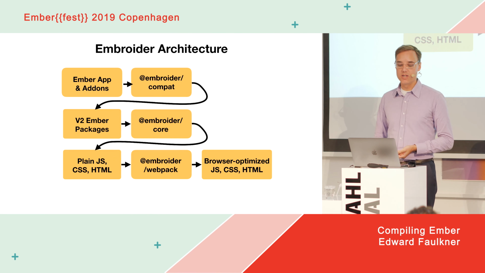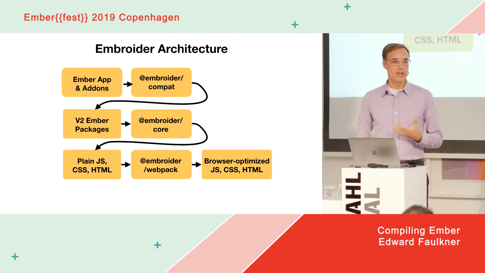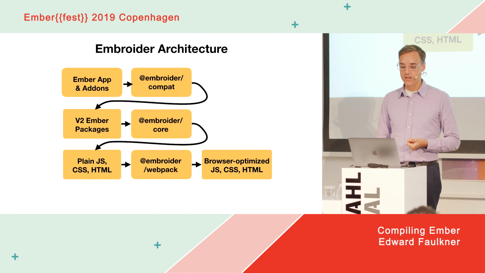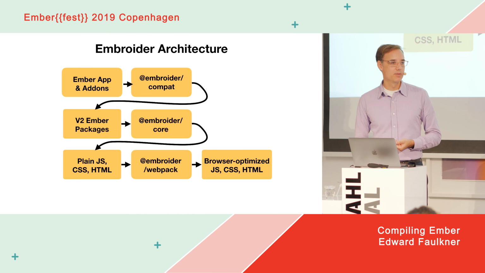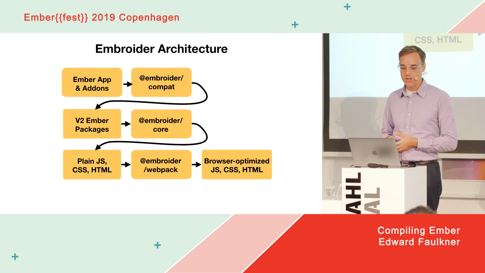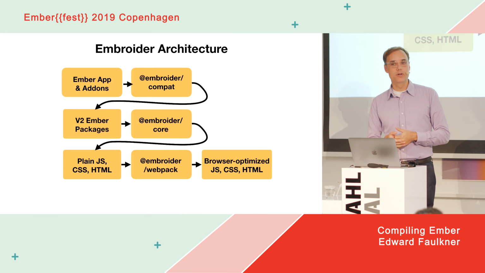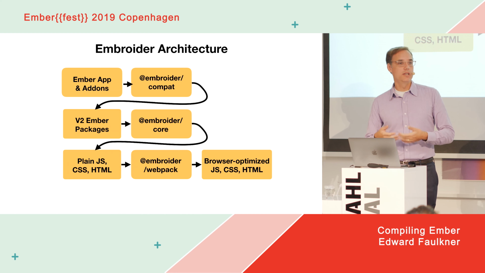So in the Embroider architecture, we have 3 stages. We have a compatibility stage that takes in the Ember app and add-ons that you have today, all the existing code you've got. And as output, it produces the new style packages that follow the new style spec. You can imagine that, therefore, the hardest work in Embroider is that stage, because that's the one that has to figure out all the current possibilities of what packages can do today and try to standardize them. And so then the second stage is able to basically live in the future. It sees its input as things that are already in the nice new world, right?